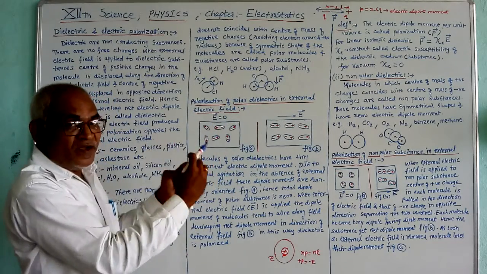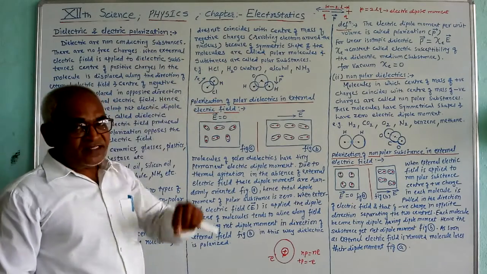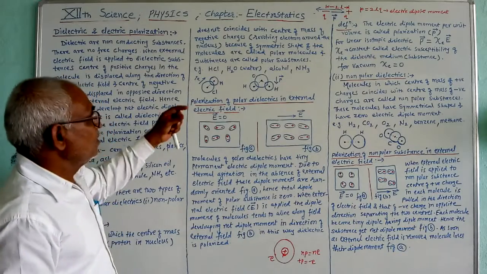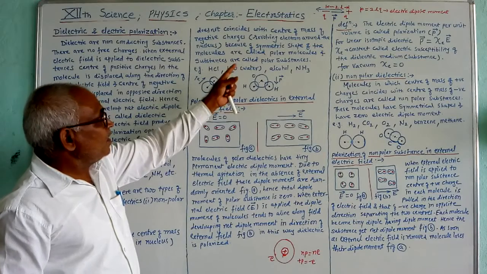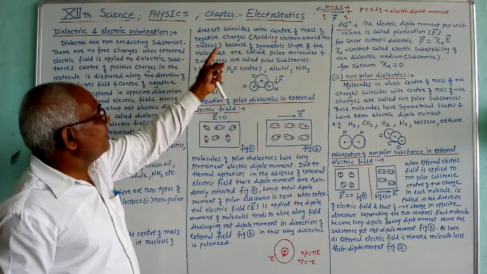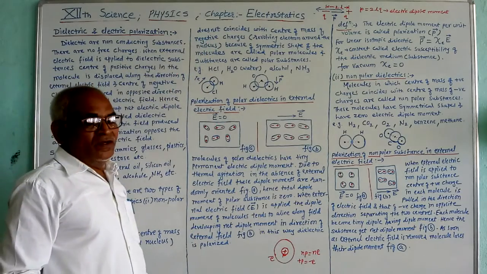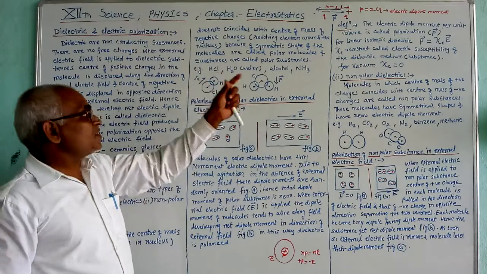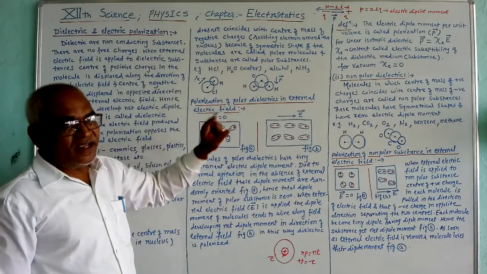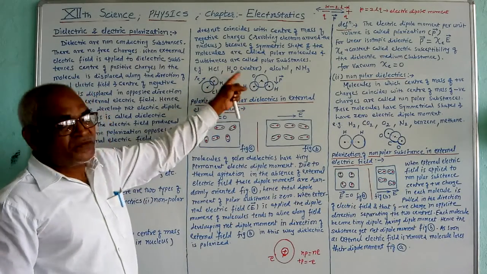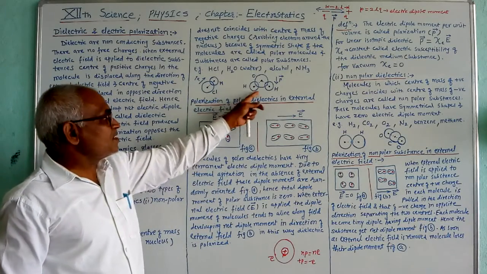They do not coincide. That means here, due to the asymmetric shape of these molecules, they have a net electric dipole moment, and such types of substances we call polar substances. For example, HCl, water, alcohol, NH3 are polar substances. Here molecular diagrams of some polar substances are shown.